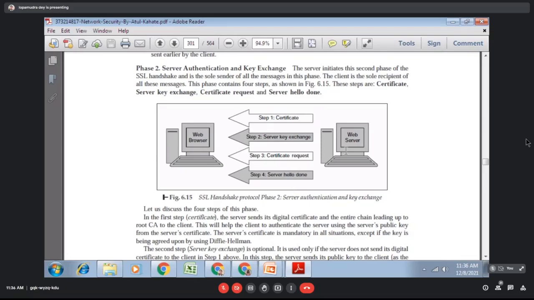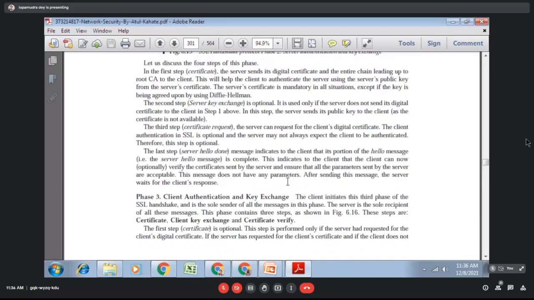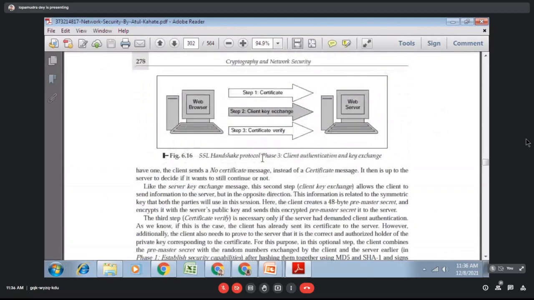After that, the server will stop over here. Then what will the client do? After receiving the request, the client will also share the certificate. The certificate contains the client side key, and remember, in the first step we shared some random number. So one random number will be encrypted by the client and sent to the server. Then the server will decrypt it with its private key and check that the certificate value is okay or not, that is, both sides' public keys are okay or not. So whether there is any interception during the communication or not will be checked during this phase.